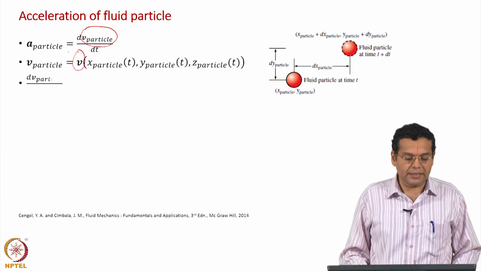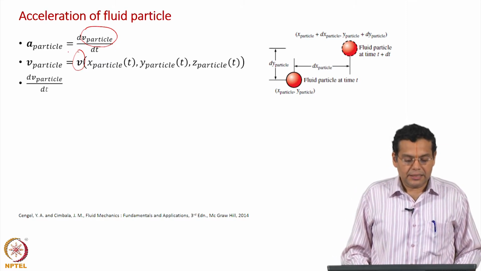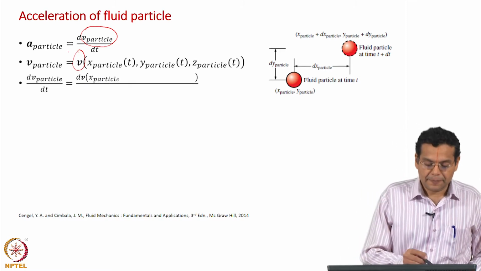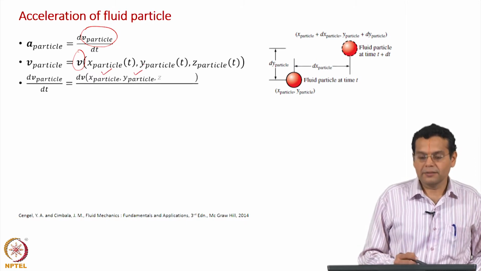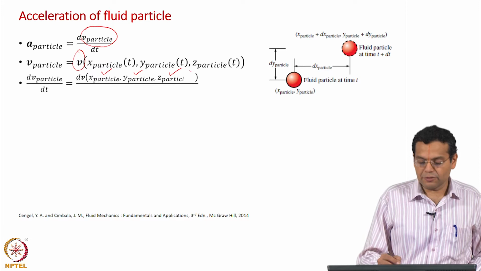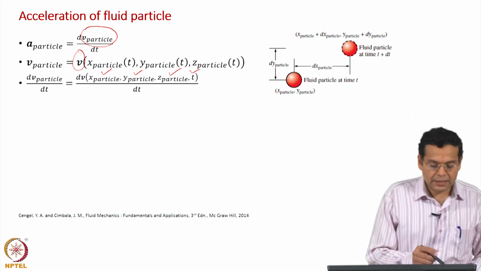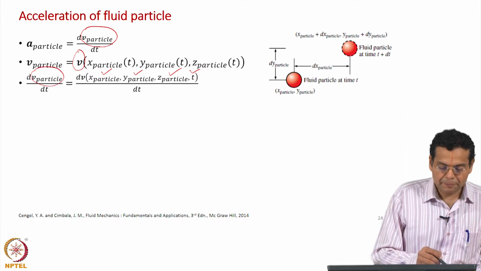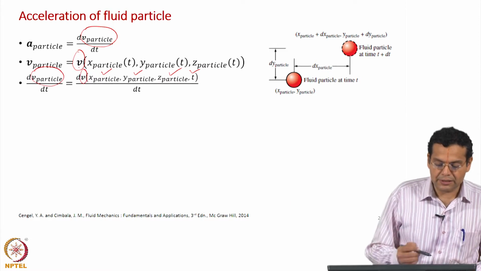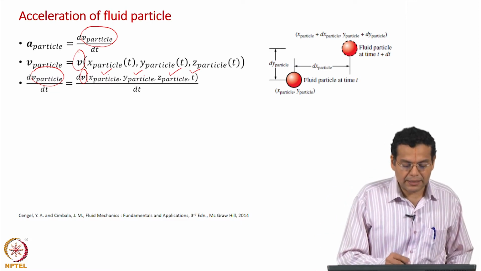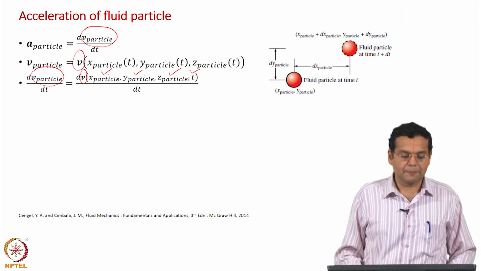So, dV particle by dt is equal to dV by dt, where V is a function of x particle, y particle, z particle and of course time as well, divided by dt. Okay. So, the left hand side is the velocity of the particle, the right hand side has the velocity in terms of the Eulerian field, and it is a function of x particle, y particle, z particle and time.